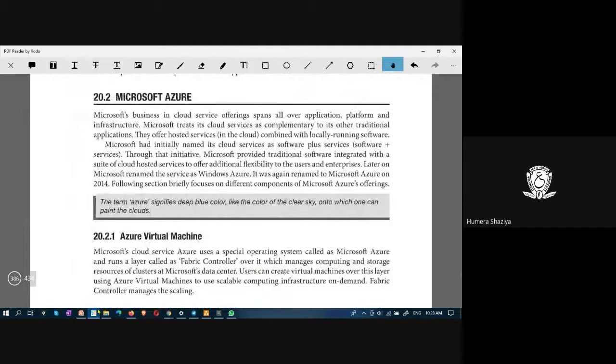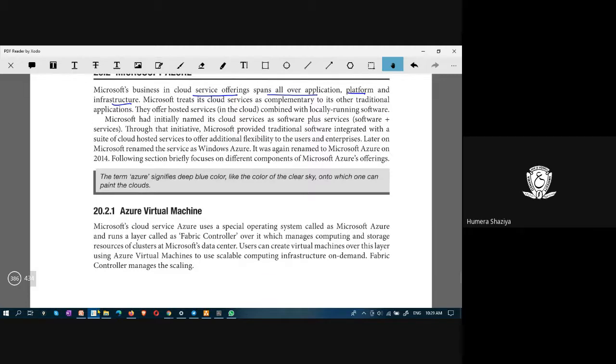Moving ahead, next vendor, the major vendor of this cloud service is Microsoft. Microsoft cloud service offerings span application, platform, and infrastructure. We know we have IaaS, PaaS, and SaaS. Microsoft offers cloud services in all these domains.